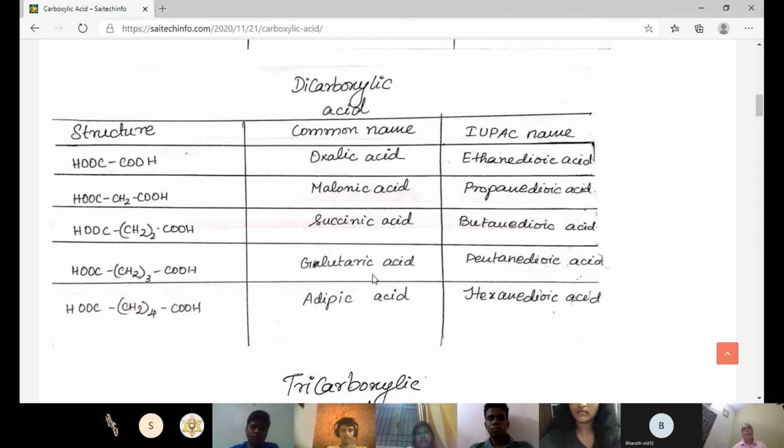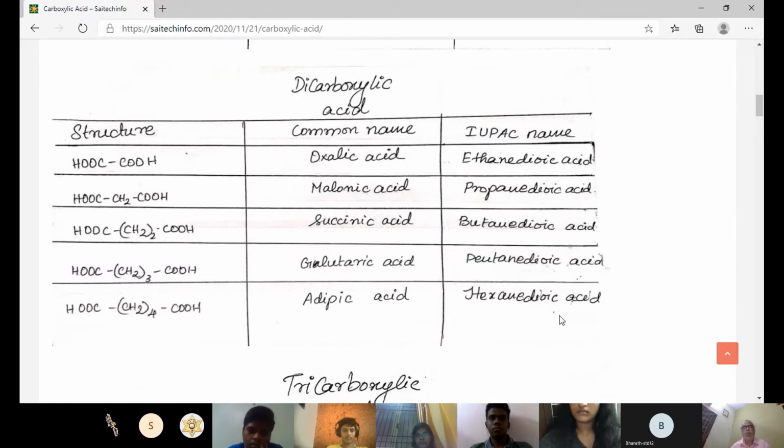Glutaric acid is its common name, and the IUPAC name is pentanedioic acid. And the last structure is COOH (CH2)4 COOH. The common name is adipic acid, and the IUPAC name is hexanedioic acid.